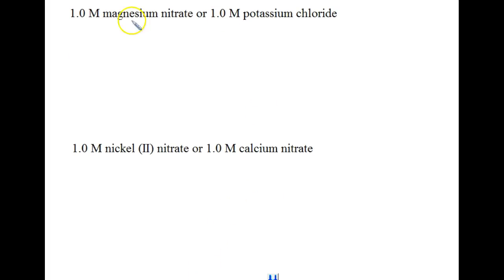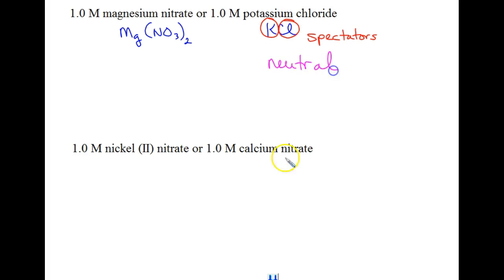Right, next we are looking at magnesium nitrate and potassium chloride. Now, potassium chloride, we've got two spectators because potassium can be thought of as the very weak conjugate acid of potassium hydroxide. Chloride is the very weak conjugate base of a strong acid, hydrochloric acid. So that solution is going to be neutral.